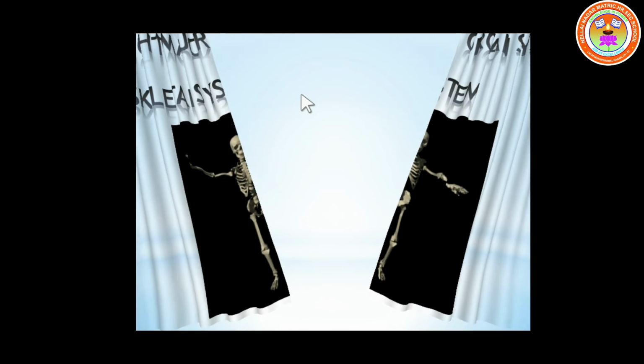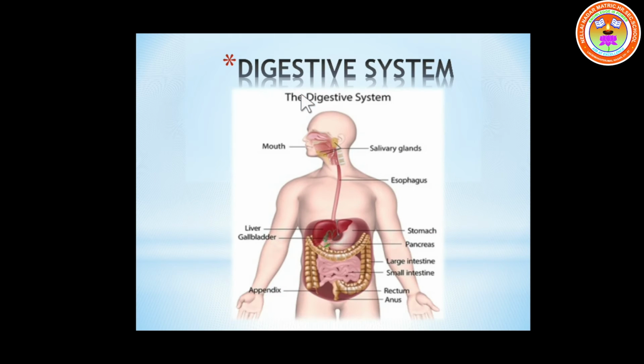And next is the digestive system. What is the next system? It is the digestive system. It starts from the mouth and ends in the anus. It helps in the digestion process.